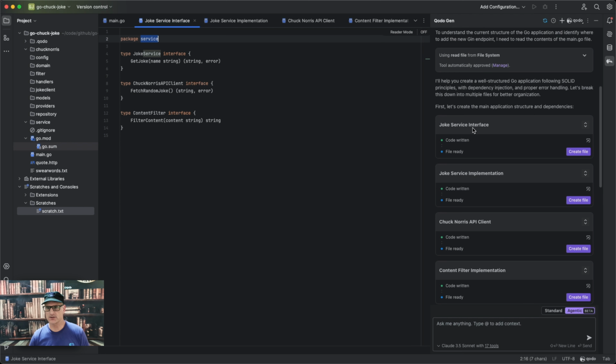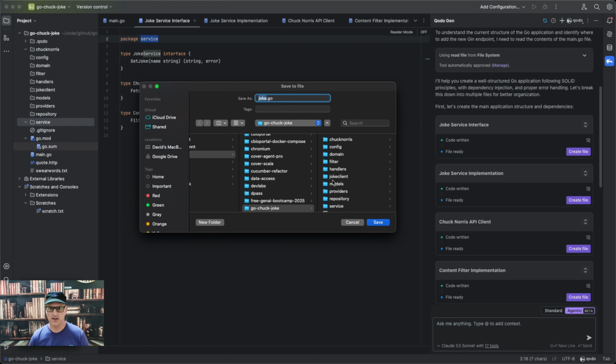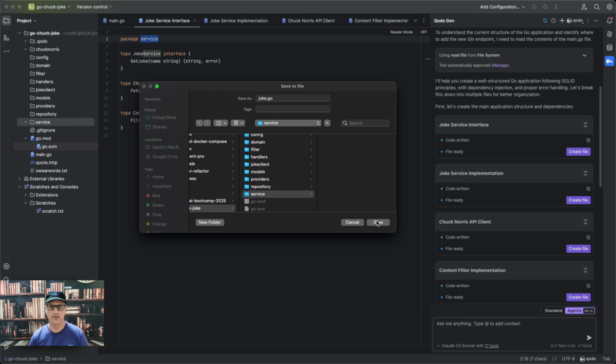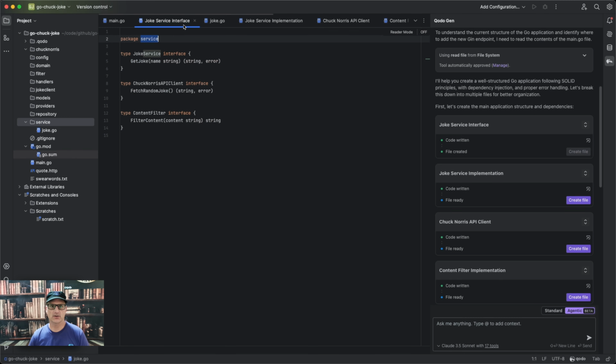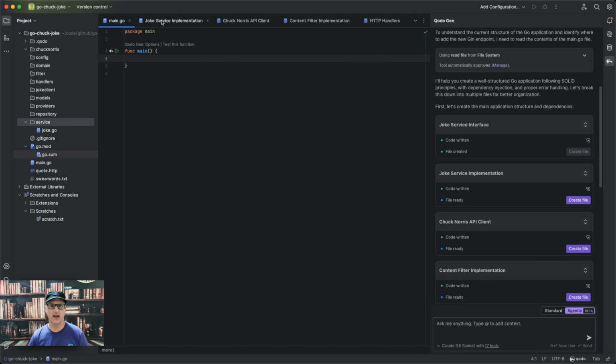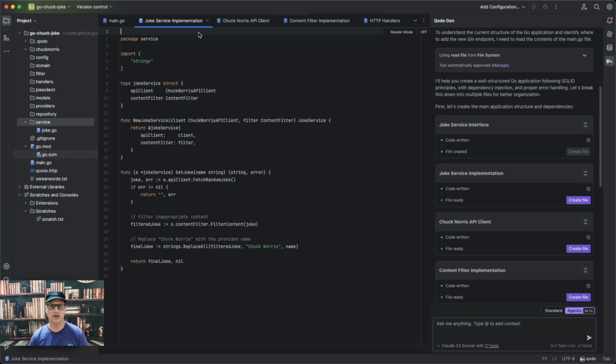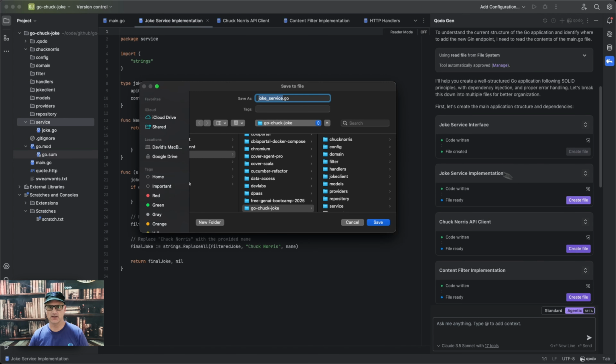So here's the joke service interface, and that's what we have. I've created some of these folders already to be a little bit faster for our service here. So I have a service folder, and I'm going to create this file into the service folder. After you're done creating it, I can delete the temporary file. I'll just get rid of that, and now I'm going to go to the joke service and add this file to the joke service.